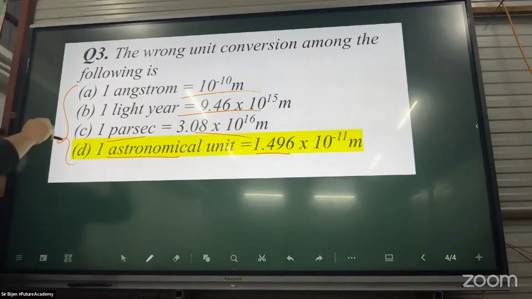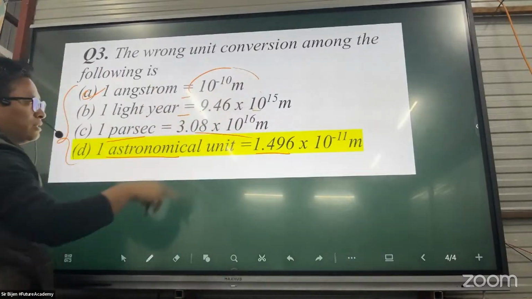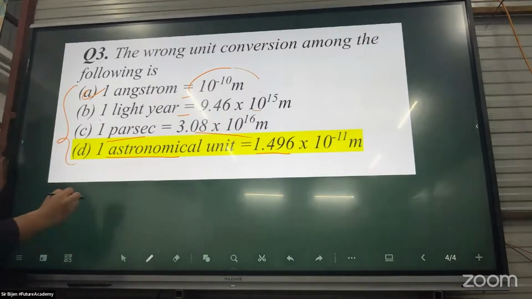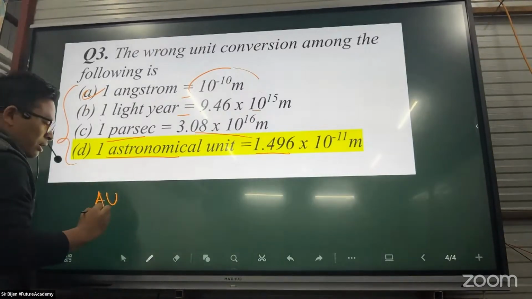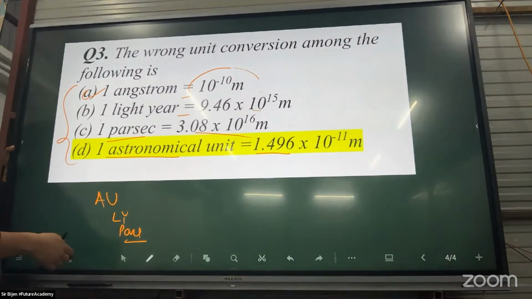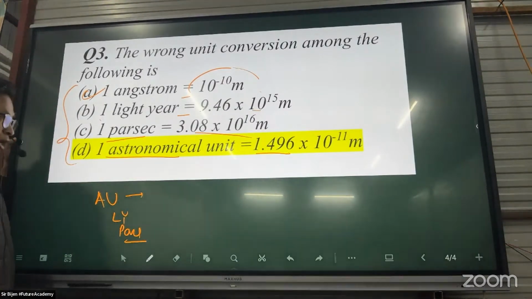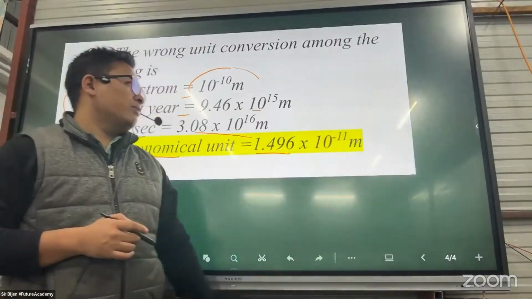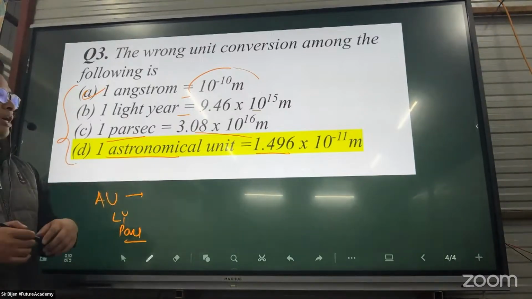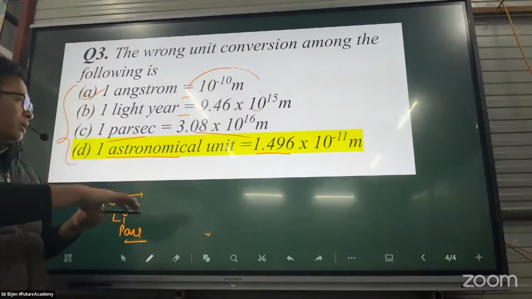1 angstrom is 10 to the minus 10, and milli, micro, nano are other prefixes. Light year per se to astronomical unit is not possible to recall. So how to handle such type of question? Astronomical unit, light year, parsec: choose the largest unit. Since it is a large unit, it cannot be 10 to the power minus 11, that height would be in meters, which is impossible.